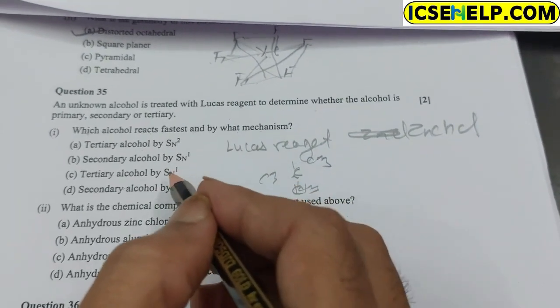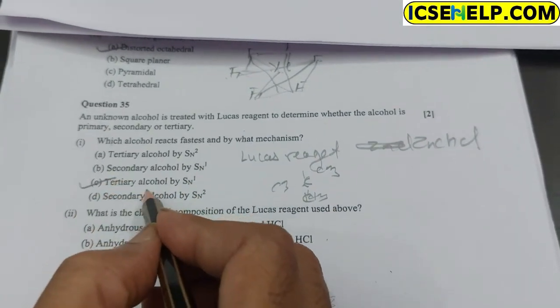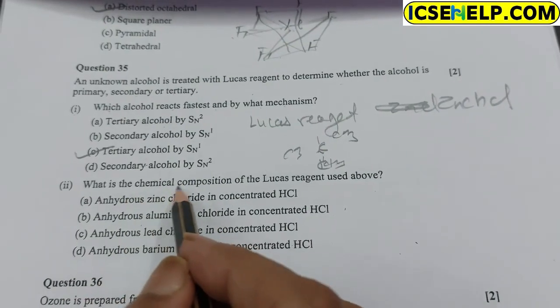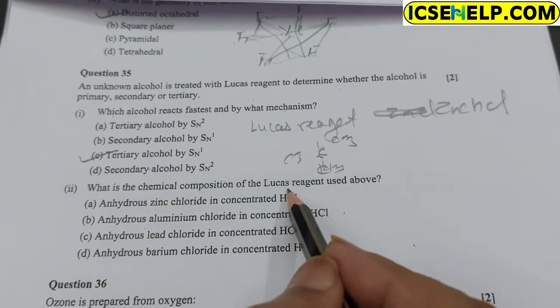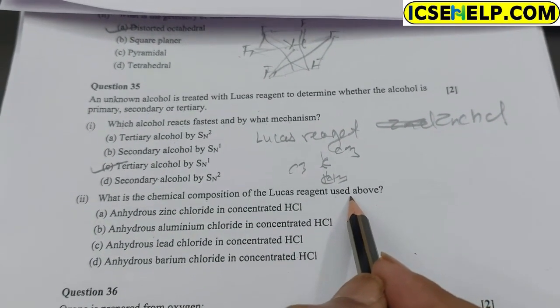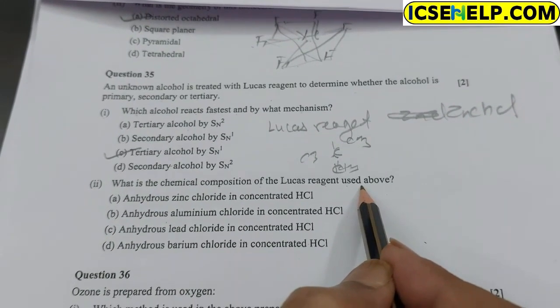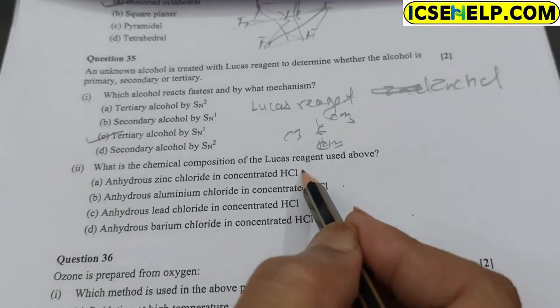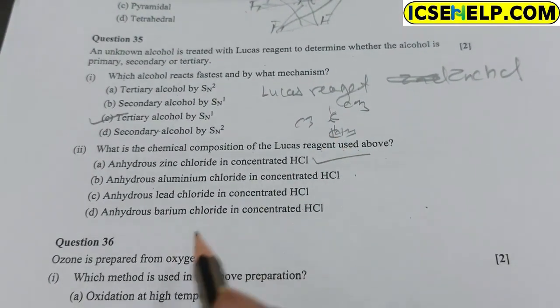Option C is correct: tertiary alcohol by SN1 reaction. And what is the chemical composition of the Lucas reagent used above? Anhydrous zinc chloride in concentrated HCl. The option A is correct.